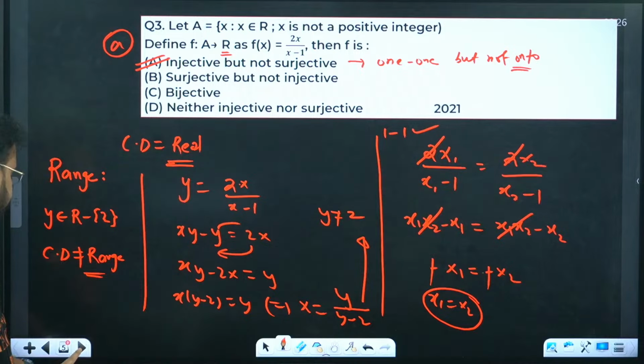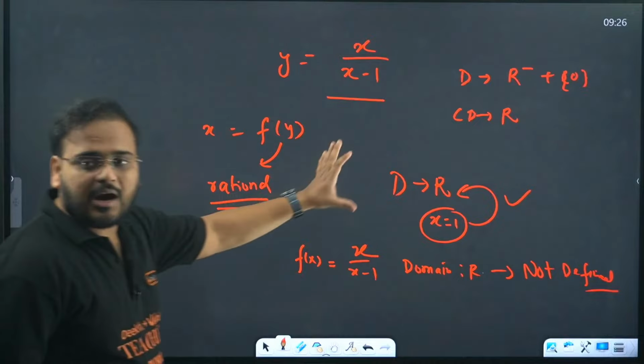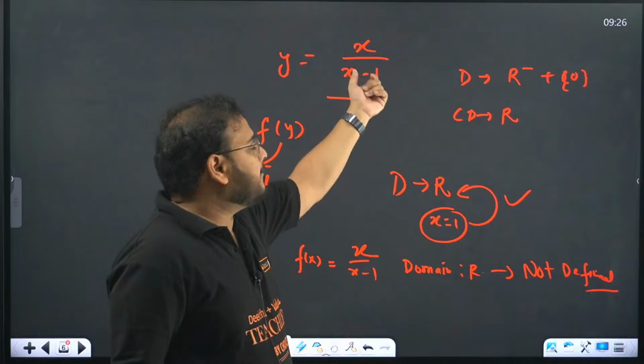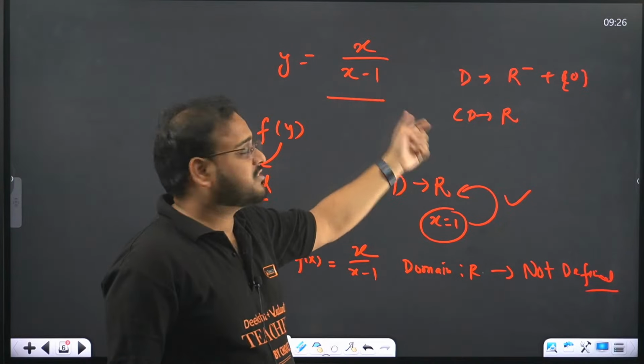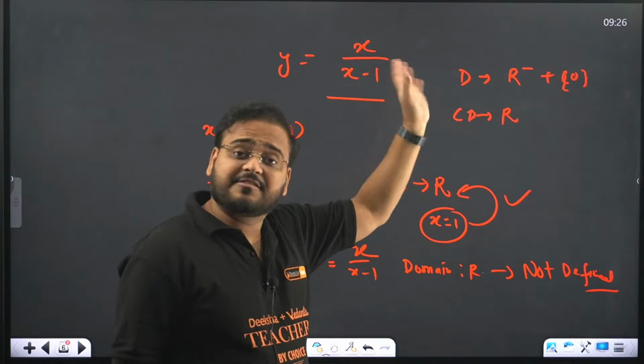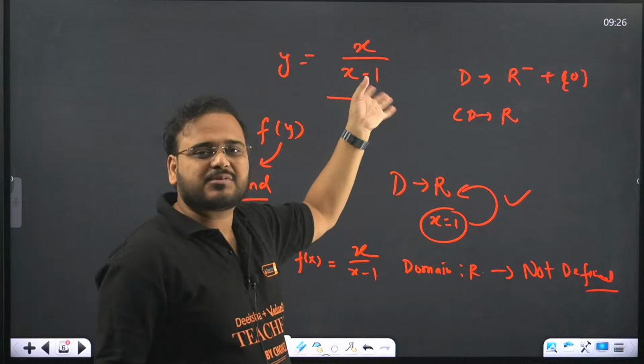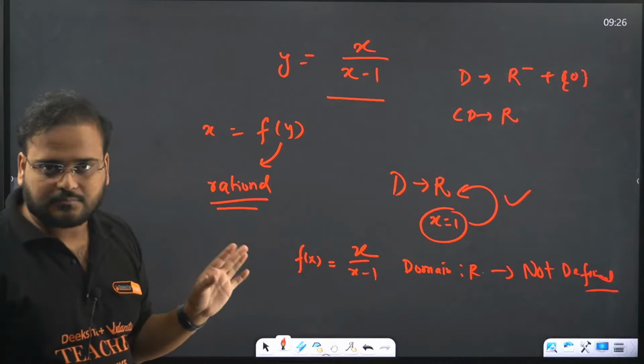Okay guys, so this is the hint part, how to understand this kind of question. If the given function is rational and the domain is where it is defined, then it will be most of the times 1-1 only. Getting it? Yeah.